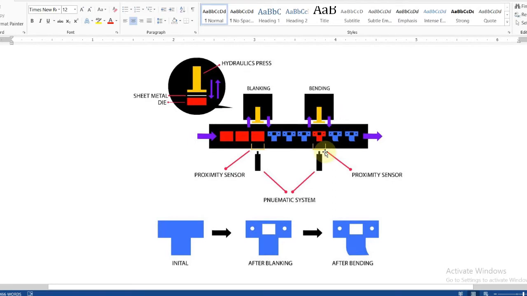Our project, basically what we want to do is make a door latch from a sheet metal. So the initial product is this, and then after the blanking station, the product is blank, and then after bending, the product is bent. So to acquire this process, to automate this process,